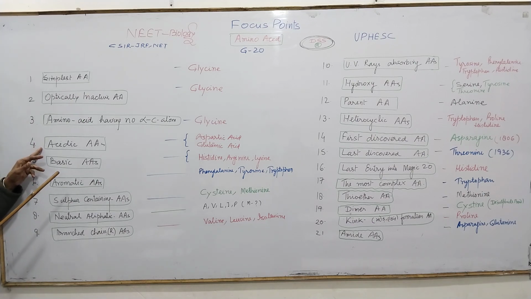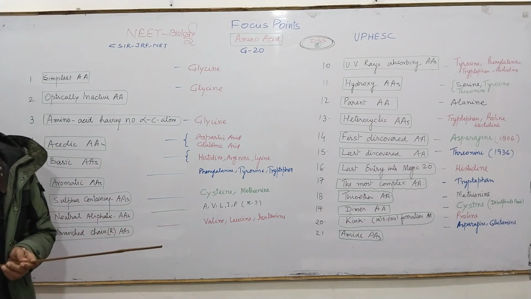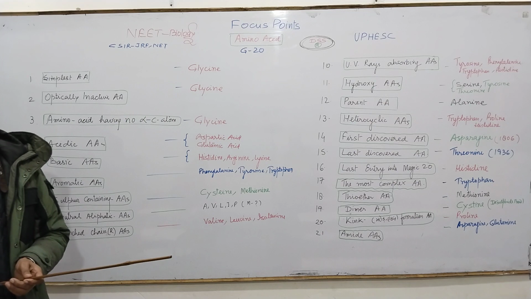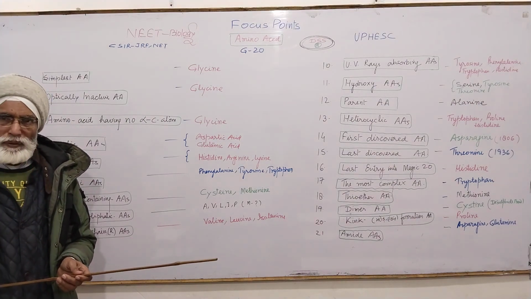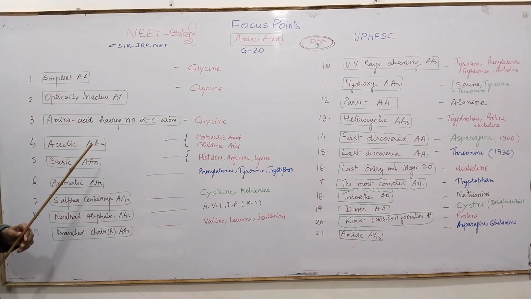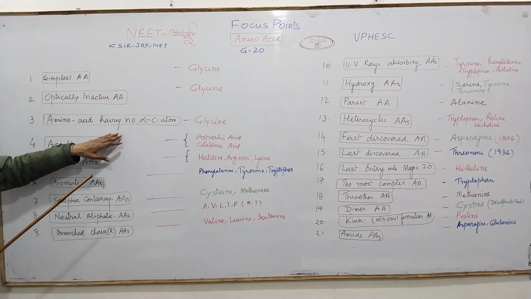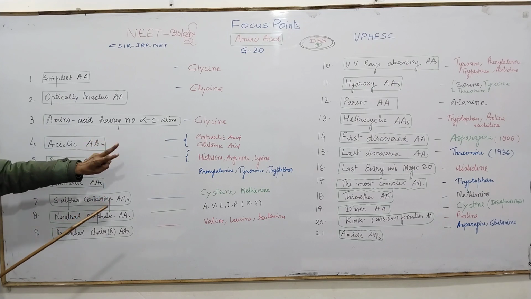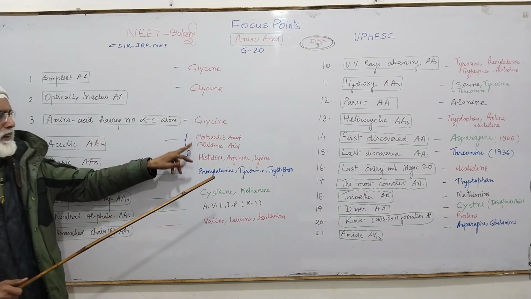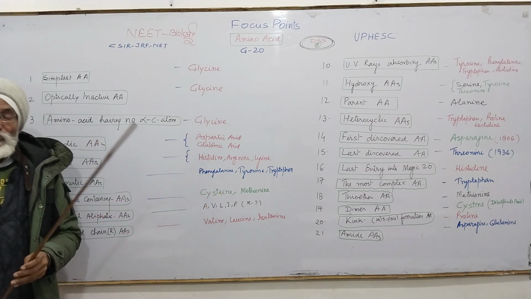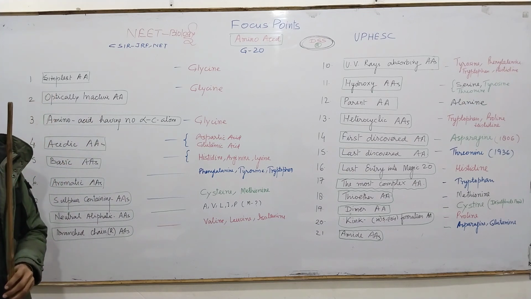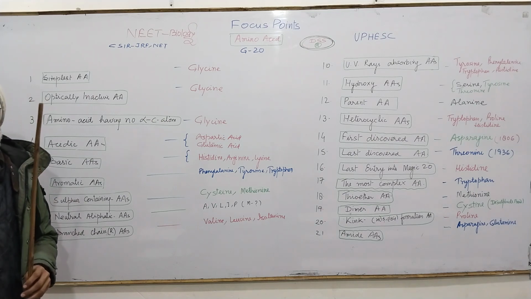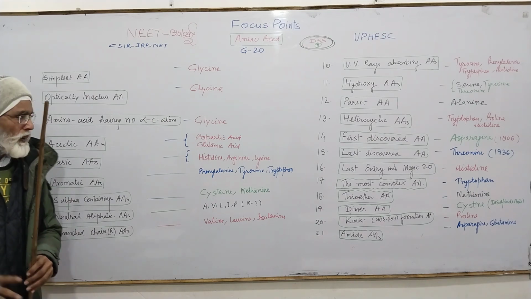Now, the acidic amino acids, you have studied them so many times. They have an extra carboxylic group, other than the one attached to the alpha carbon atom. That is why these are called acidic amino acids. There are 2 examples, aspartic acid and glutamic acid. And you know, aspartic acid has 4 carbons and glutamate has 5 carbons. This is the difference of only one CH2.